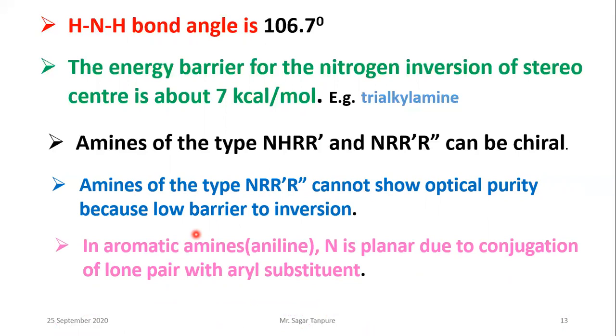And last, the aromatic amine, an example is aniline. Nitrogen is planar due to the conjugation of the lone pair with the aryl substituent. That is, the nitrogen atom is conjugated to the benzene ring. This nitrogen lone pair conjugation goes to the benzene ring. So these two are planar.